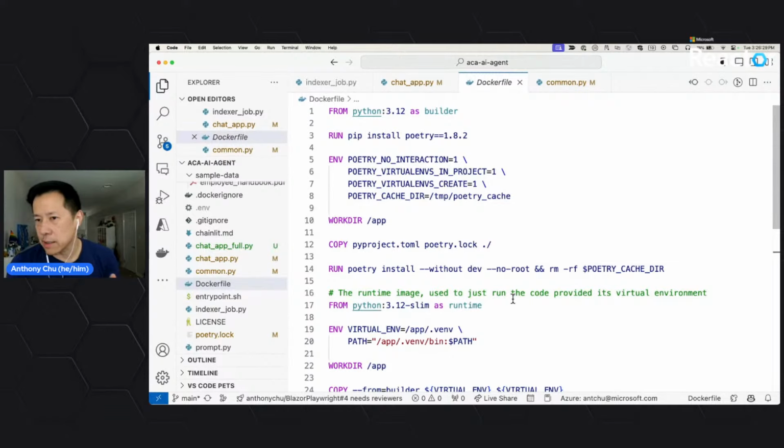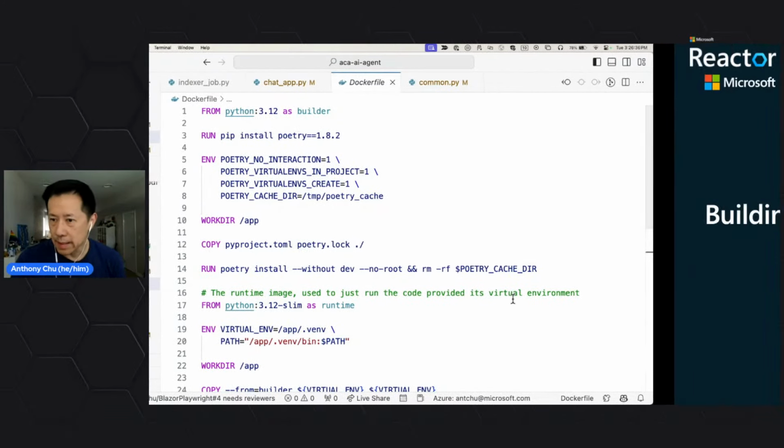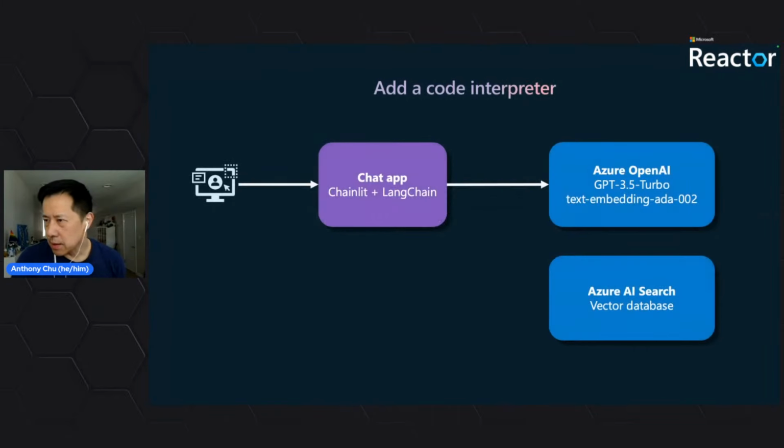So we've looked at how we deployed our application to Azure. Now let's talk about how to make this thing smarter. This is our current application, and the chat app is free to ask Azure AI search whenever it needs information, but sometimes it needs to do more than just reading information and summarizing it. Maybe it needs to do some computation, maybe some math. Maybe we want it to process a PDF or a CSV file that has some data, so that we can actually chat with the CSV file.